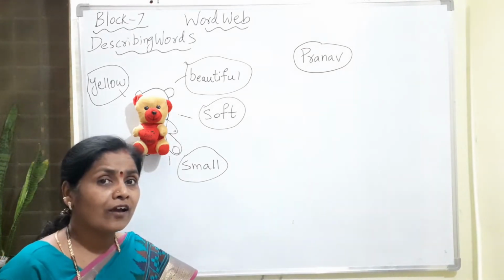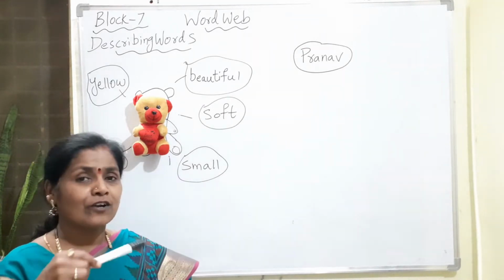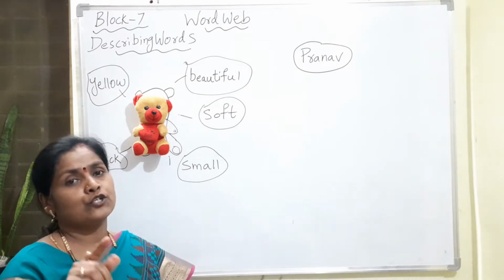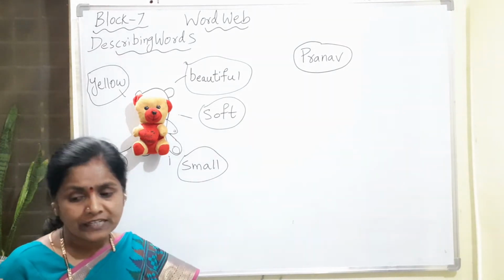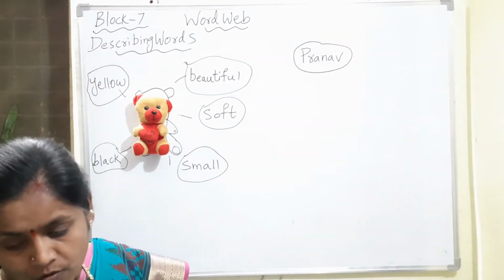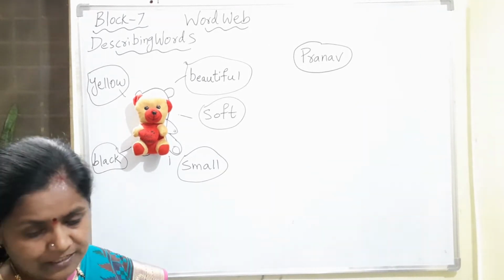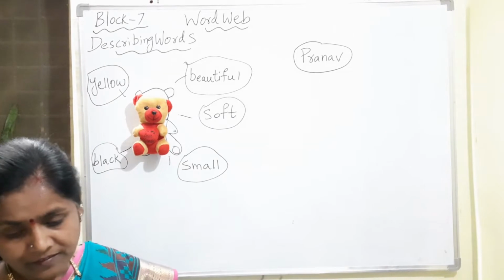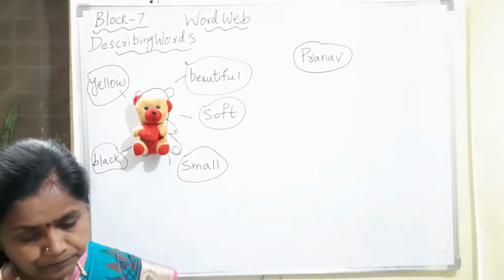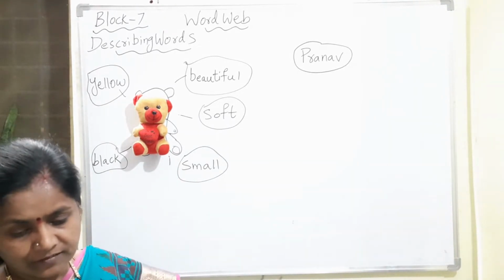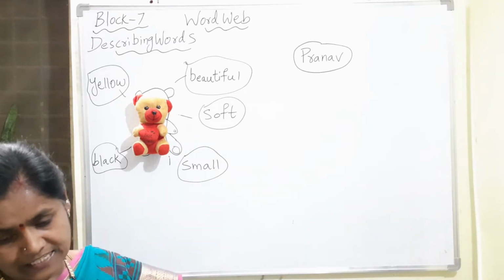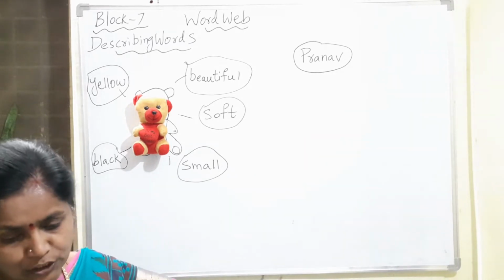You don't have the textbook, so what you have to do? You should open your English textbook to page number, what is the page number, dear? Come on, tell me. Page number 36 you open.